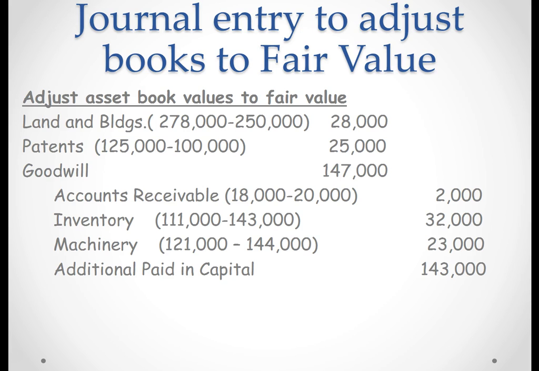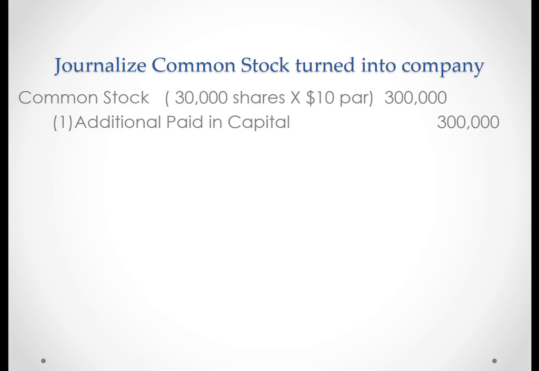All right, the first thing we want to do is write down or adjust our assets to fair market value, and the difference is going to go to additional paid-in capital. Next, we're going to journalize our common stock being returned to the company, and we're going to debit common stock based on par, and we're going to credit additional paid-in capital.